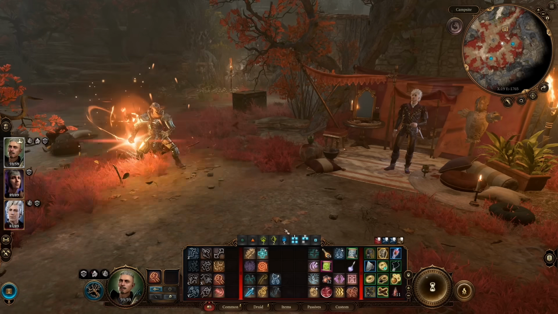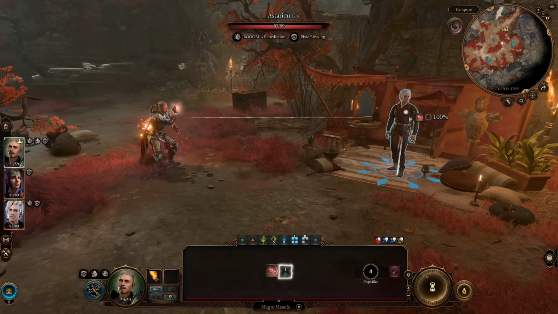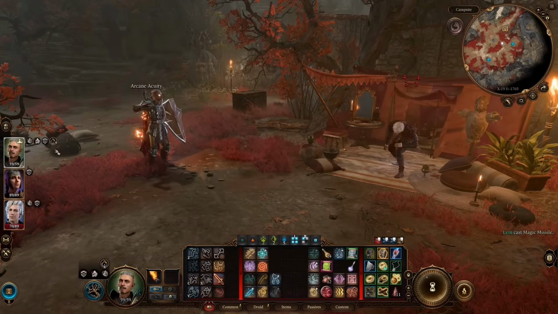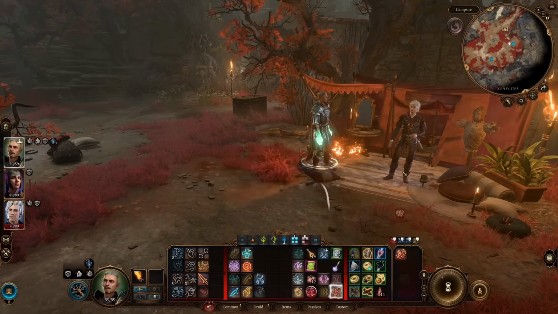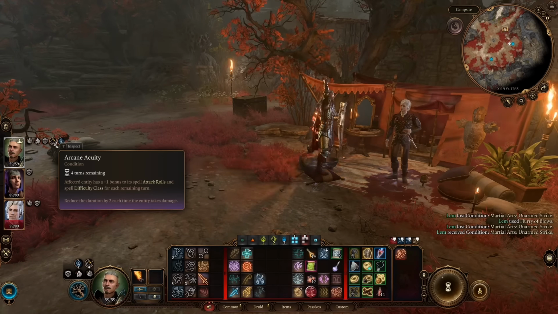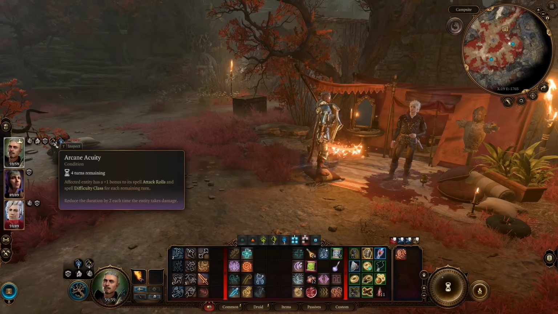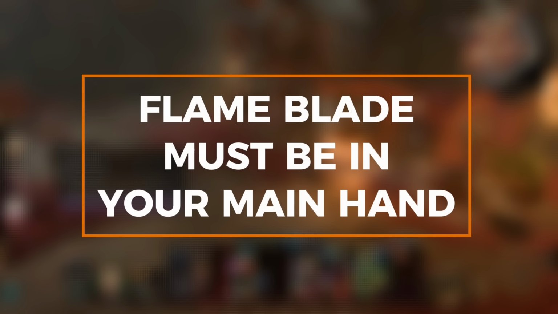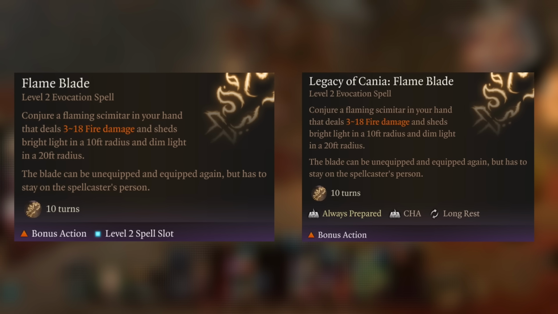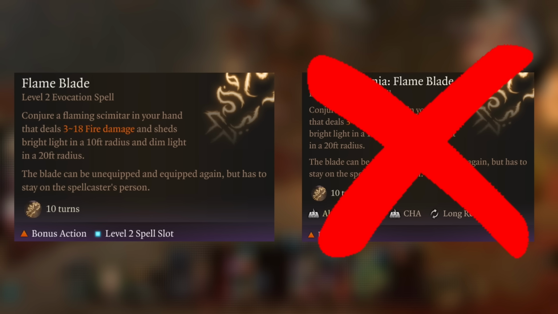This lets you build Acuity really quickly. If you have a Flameblade equipped, the gloves will give you +2 Acuity from every missile of a magic missile, +2 Acuity from every punch of a flurry of blows, and so on. Note that because of the way the code is written, this interaction only works when you have Flameblade in the main hand, not your offhand. It also only works with the druid version of Flameblade and not the version available to Mephistopheles tieflings, which won't trigger the gloves at all.